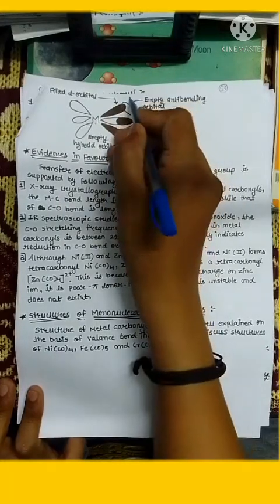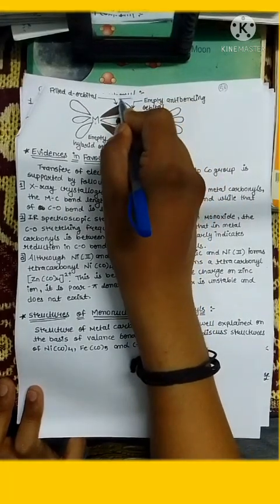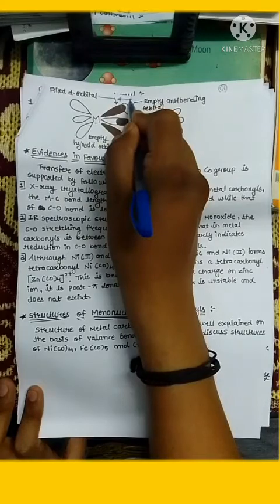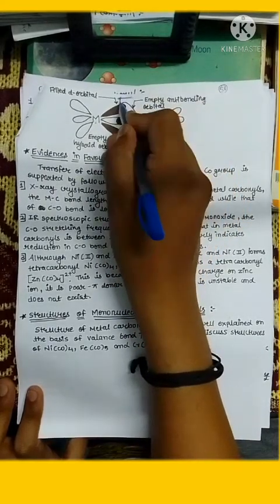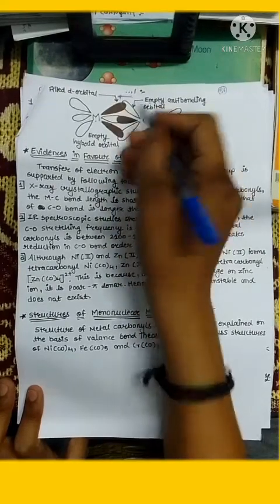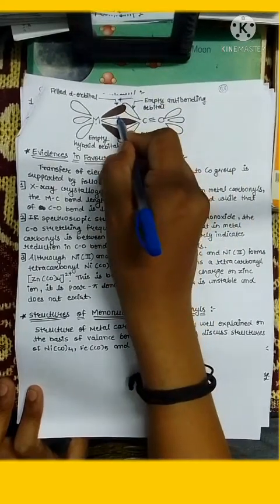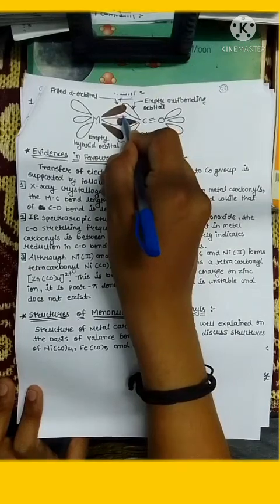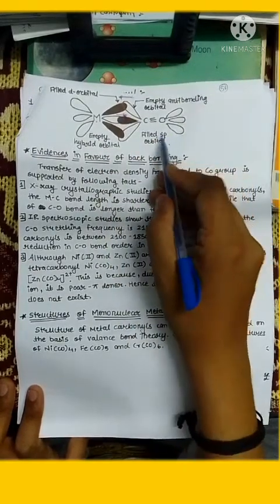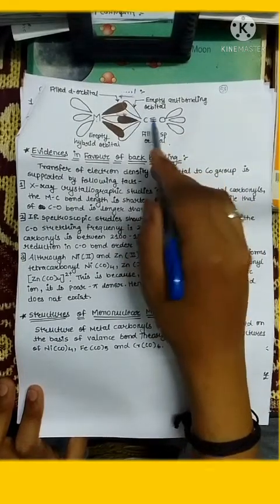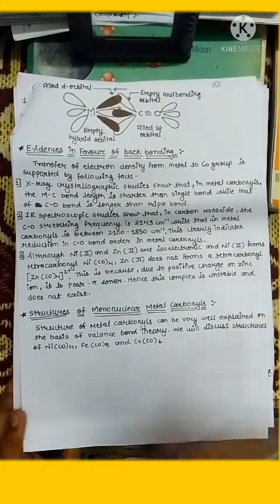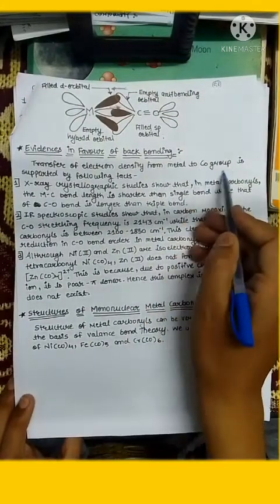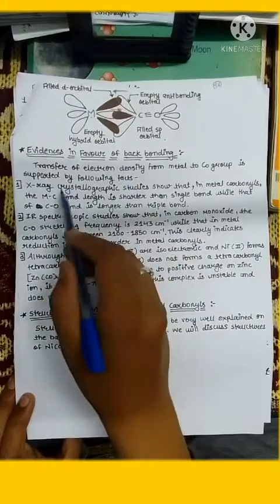Now in the first case, electron density passes from your ligand to metal. After that, this electron density is again passed from your metal to ligand, and it is basically known as the synergetic effect or back bonding. So, evidences in favor of back bonding: transfer of electron density from metal to CO group is supported by the following points.